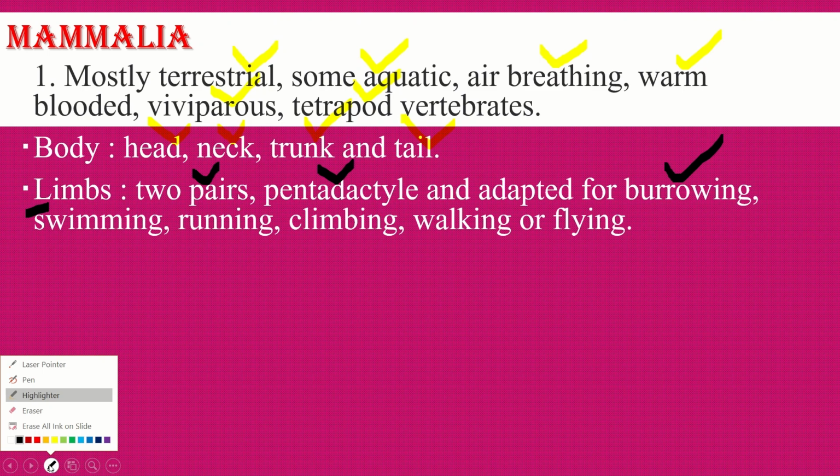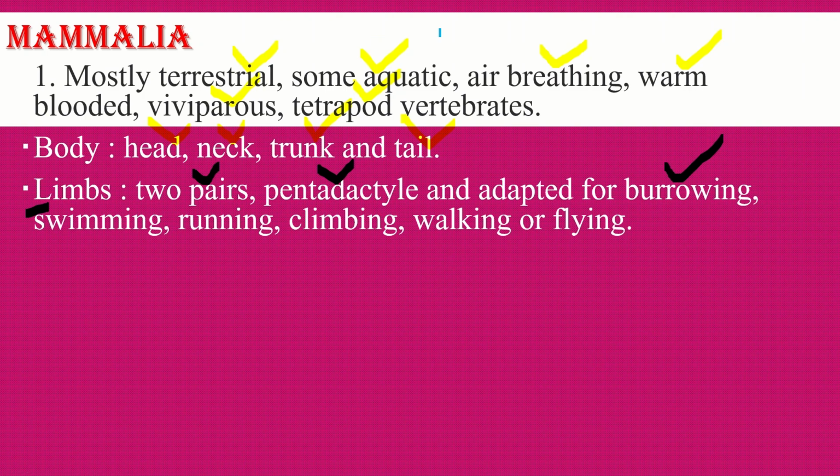walking or flying. Limbs are useful for all these purposes. In some organisms limbs are adapted for burrowing, in some they are used for swimming, and in other organisms these limbs are useful for running, climbing, walking or flying.